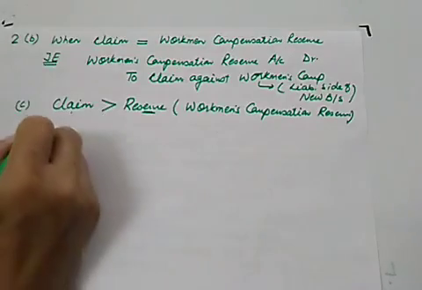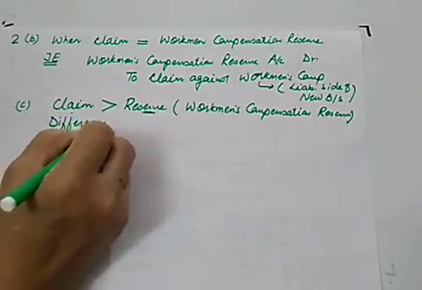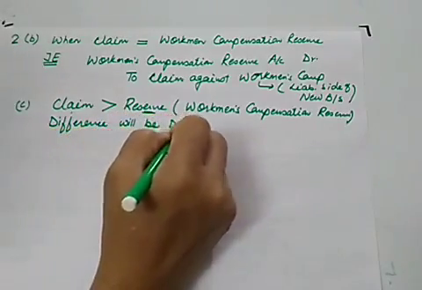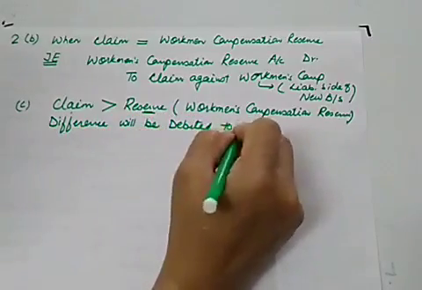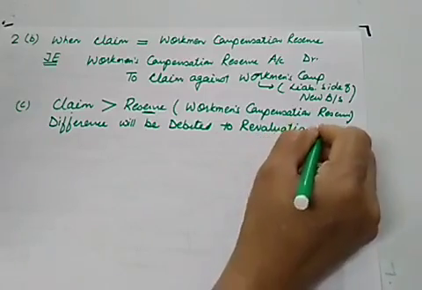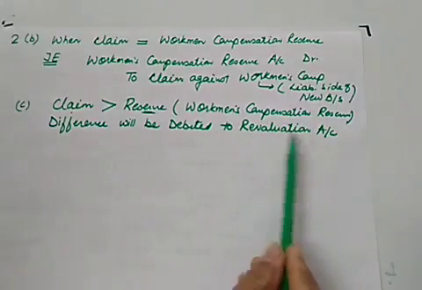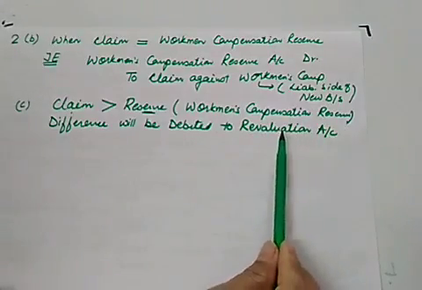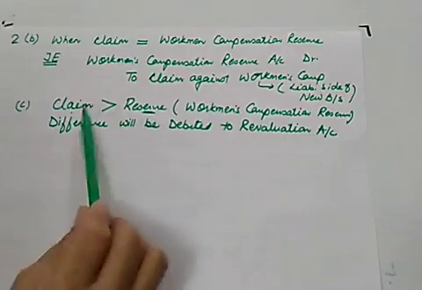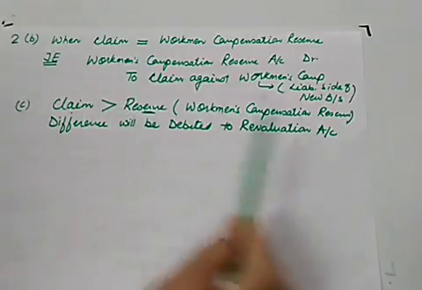So let us pass the journal entry. In this case, you can write it down: the difference will be debited to the revaluation account. You know the purpose of making a revaluation account? At the time of change in profit sharing ratio, admission or retirement, we open a revaluation account to revalue the assets and reassess the liabilities. So the difference, meaning the gap between claim and reserve, will be debited to the revaluation account.